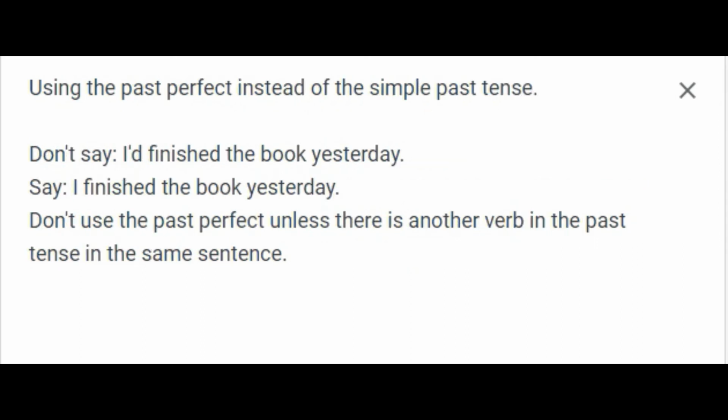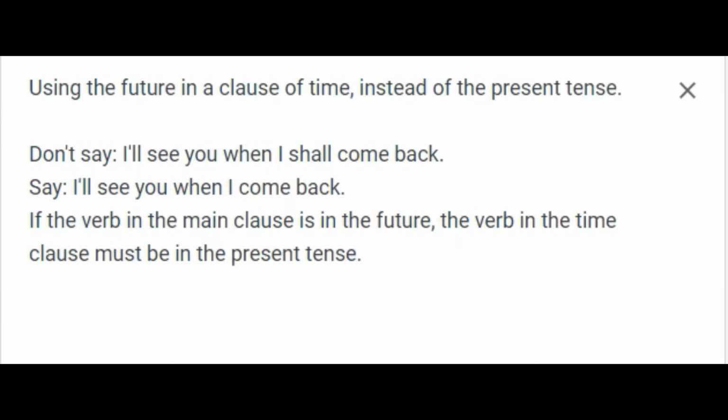Using the past perfect instead of the simple past tense. Don't say, "I'd finished the book yesterday." Say, "I finished the book yesterday." Don't use the past perfect unless there is another verb in the past tense in the same sentence.